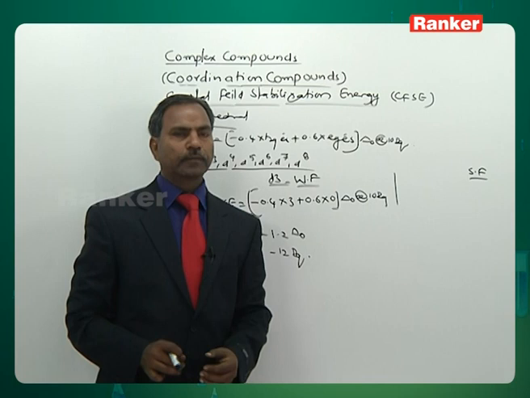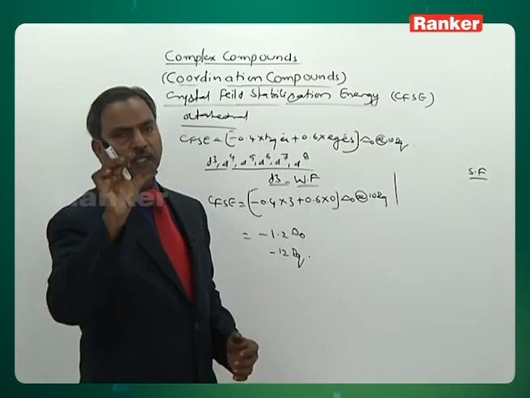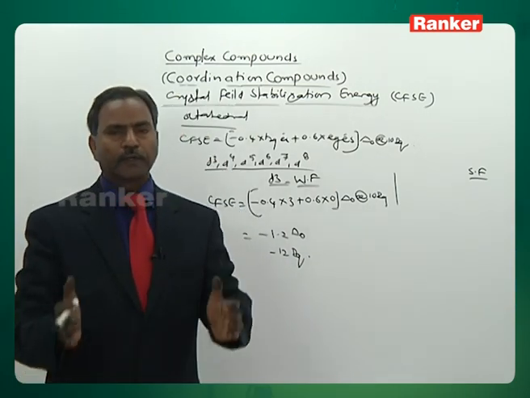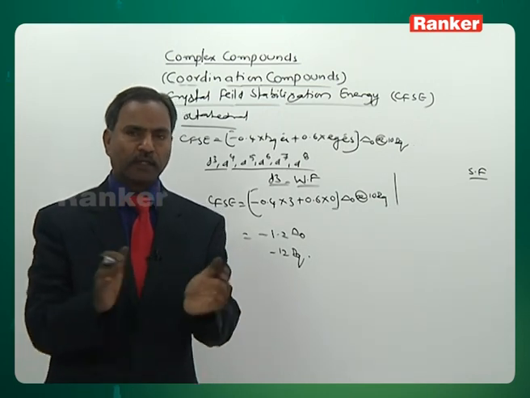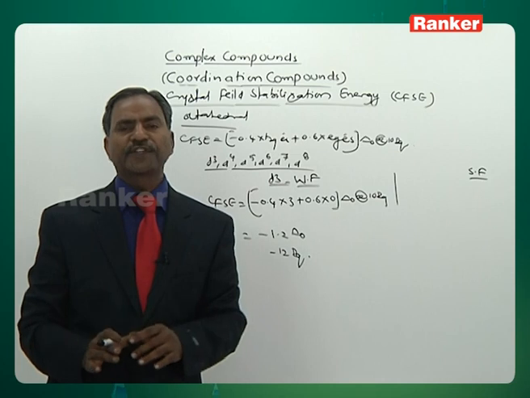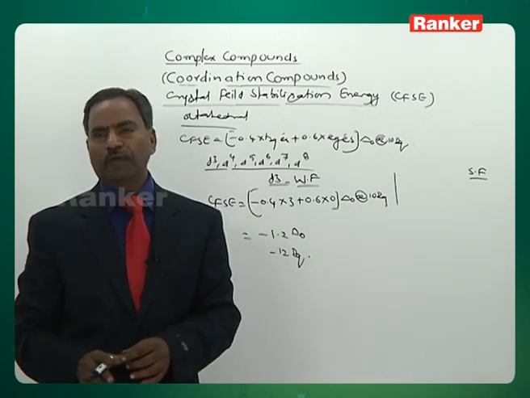Coming to the strong field. Recollect again, in the d3 electronic configuration the distribution of electrons is identical in the strong field and the weak field. When the distribution of electrons is not changing, the value also will not change.